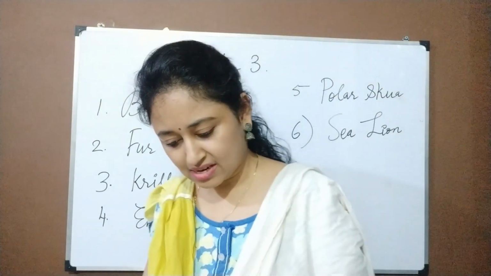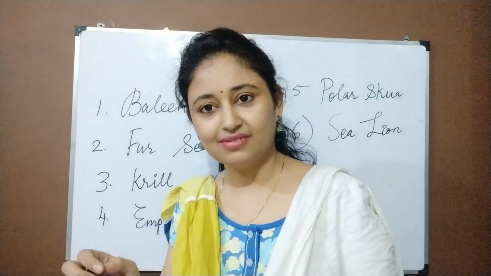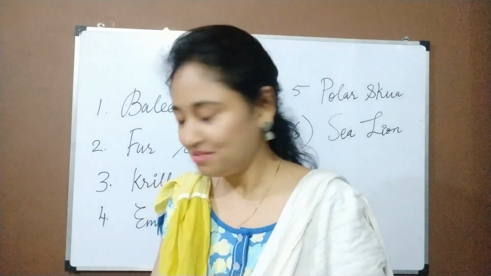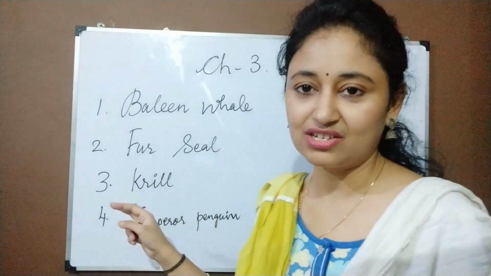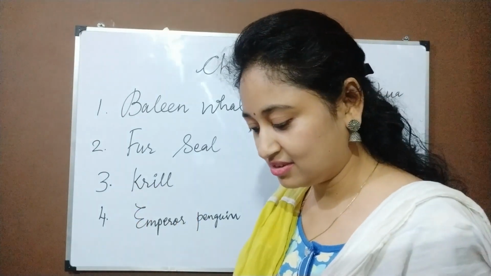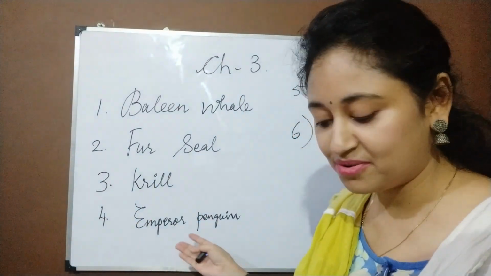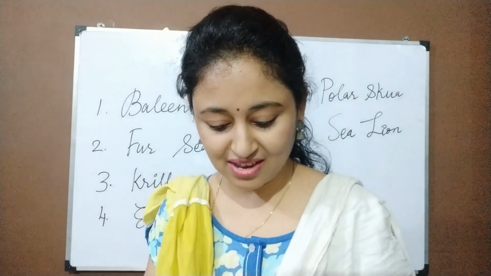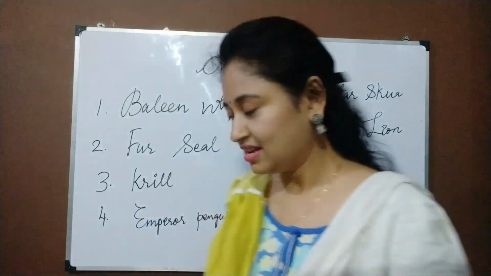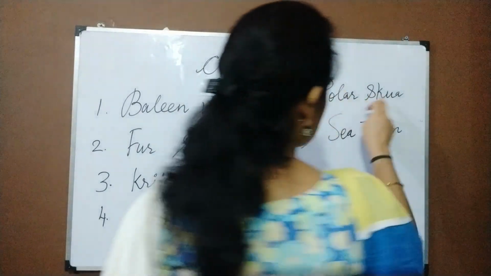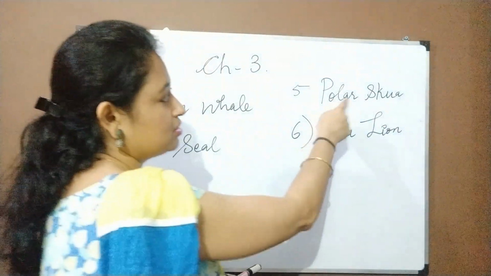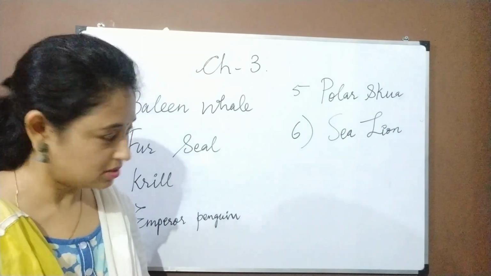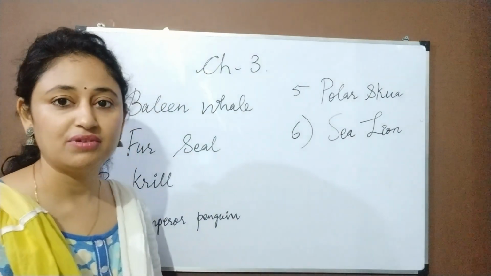The other one, you can see it's something like an insect, and the name is krill. It's krill. And you know it, the other one is the emperor penguin, and we all know emperor penguin. The fifth one is, it's kind of dark. It's a polar skua. Polar skua, fifth one. And the sixth one is sea lion. Seventh one is the sea lion.